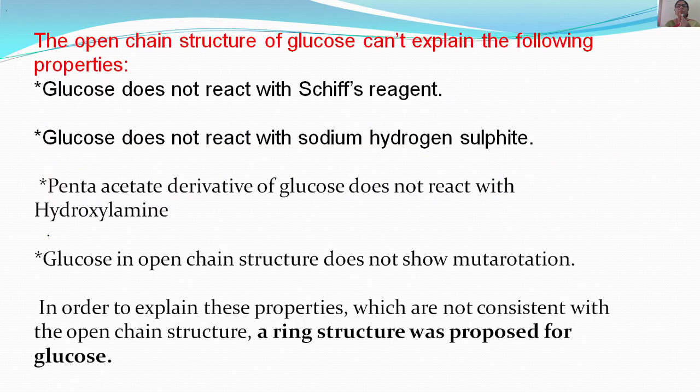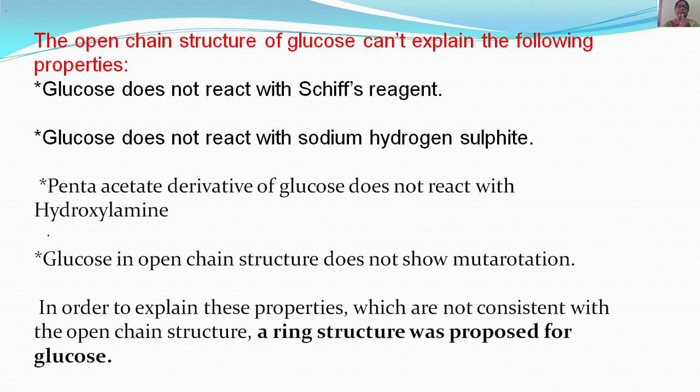The open chain structure of glucose can't explain the following properties. When we say that glucose is having an aldehyde group, it should react with Schiff's reagent. It should also react with sodium hydrogen sulfite. But glucose is not reacting with Schiff's reagent. It is not reacting with sodium hydrogen sulfite. It is also not reacting with ammonia. As well, the pentaacetate derivative of glucose will not react with hydroxylamine. Glucose in open chain structure does not show mutarotation.